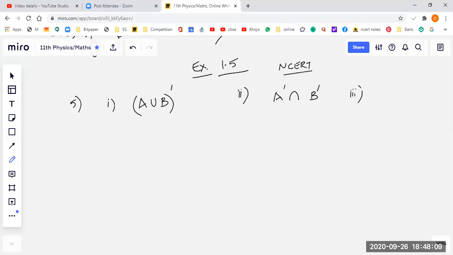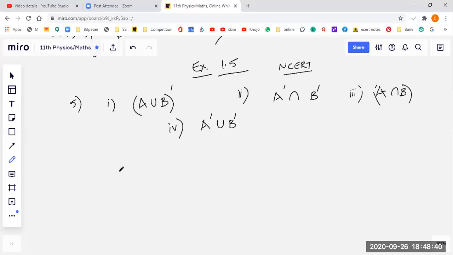Third one is the complement of A intersection B, and fourth one, students, is A complement union B complement. Am I right? He is asking us to draw the Venn diagram for these.